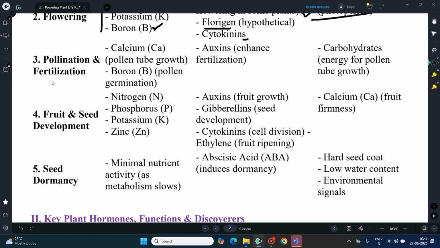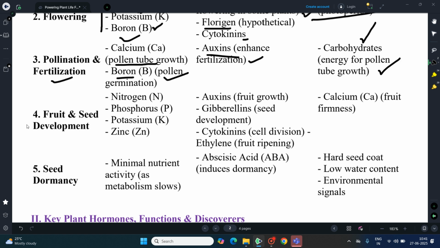And for pollination and fertilization, calcium promotes pollen tube growth. Boron induces pollen germination during the fertilization process. After pollination, these two are involved in the fertilization process. And growth hormones like auxin enhance fertilization in some plants. The carbohydrates give energy for pollen tube growth.